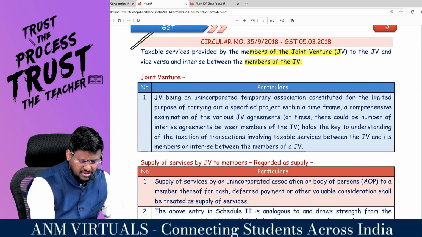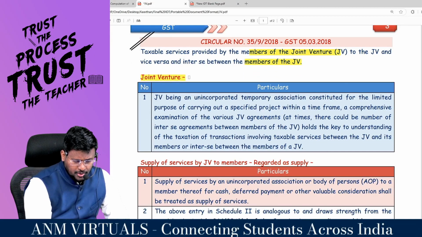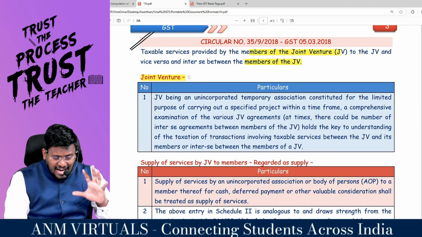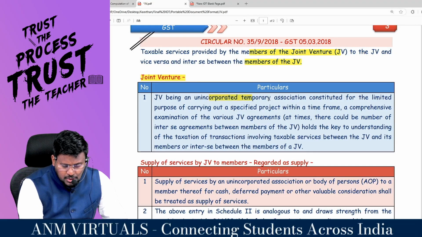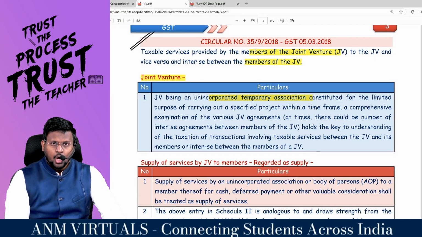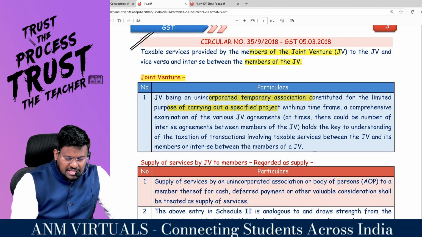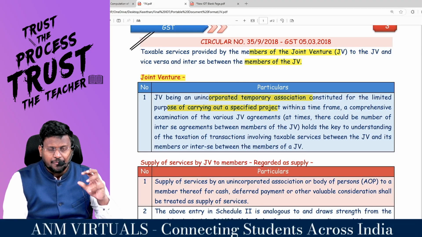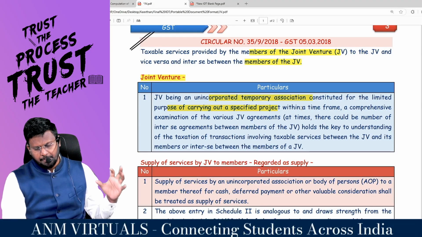What is a joint venture first? A joint venture is an unincorporated temporary association, like an association of persons or body of individuals, constituted for the limited purpose of carrying out a specific project within a specific time frame.